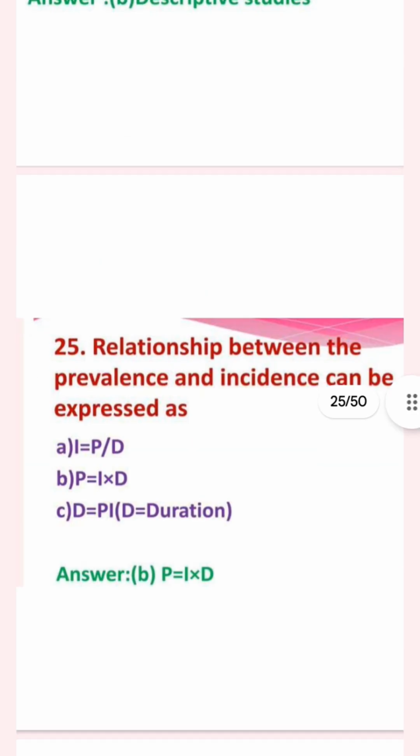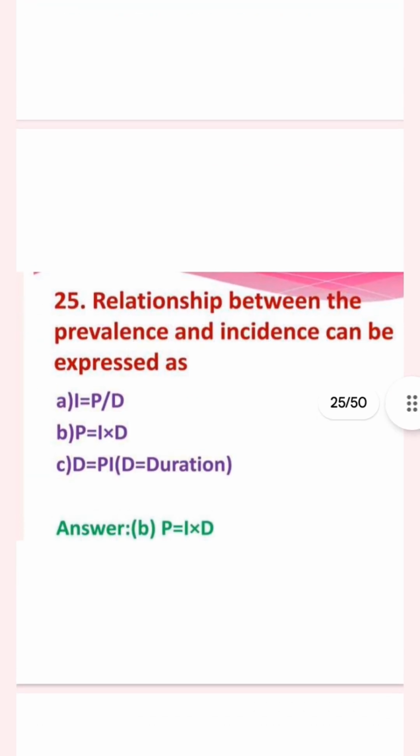Then next question, the relationship between prevalence and incidence can be expressed as: I is equal to P by D, P is equal to I into D, or D is equal to PI. I stands for incidence, P stands for prevalence, and D stands for duration. And the answer is B.